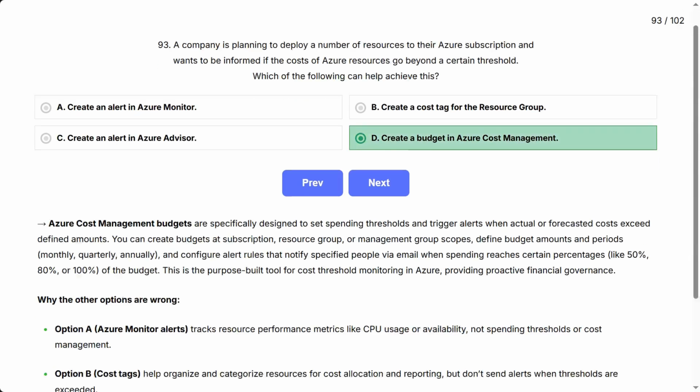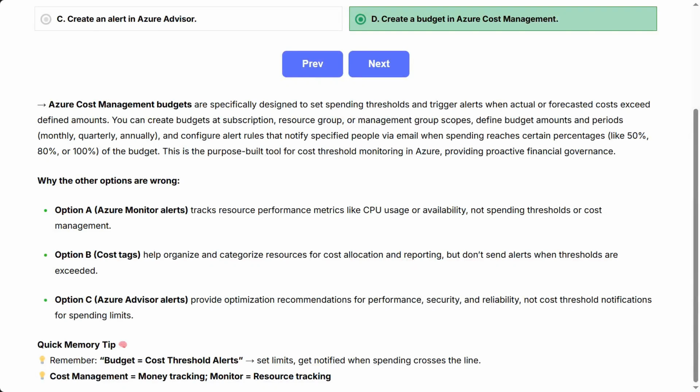Azure cost management budgets are specifically designed to set spending thresholds and trigger alerts when actual or forecasted costs exceed defined amounts. You can create budgets at subscription, resource group, or management group scopes, define budget amounts and periods, monthly, quarterly, annually, and configure alert rules that notify specified people via email when spending reaches certain percentages, like 50%, 80%, or 100% of the budget. This is the purpose-built tool for cost threshold monitoring in Azure, providing proactive financial governance.